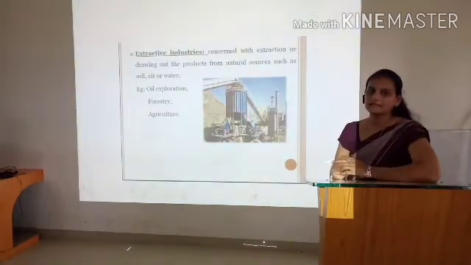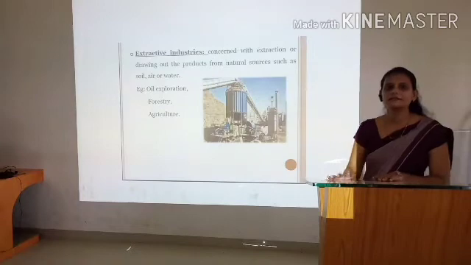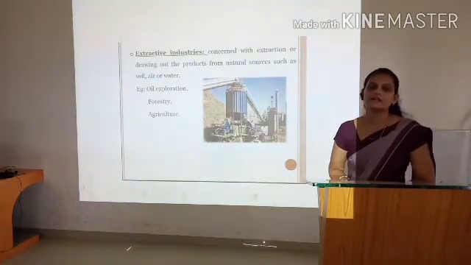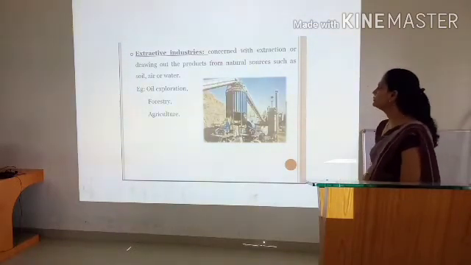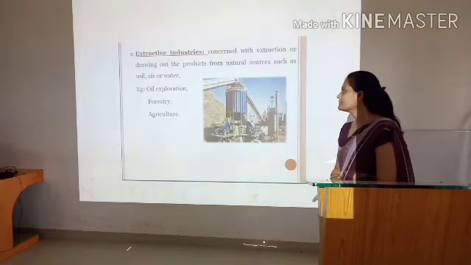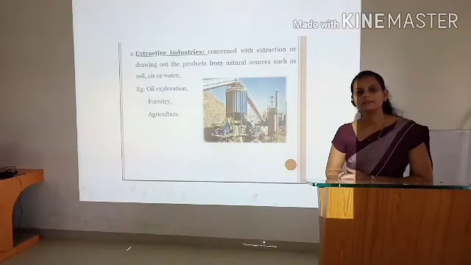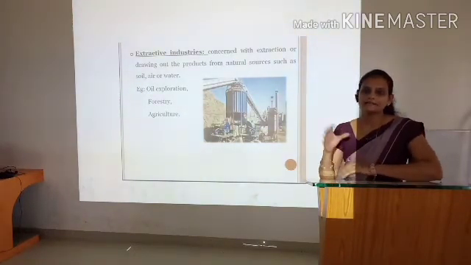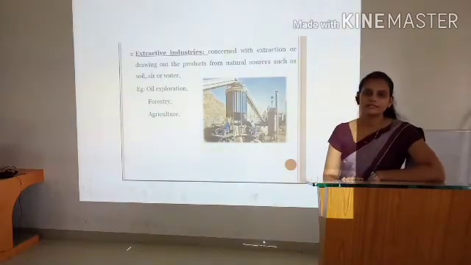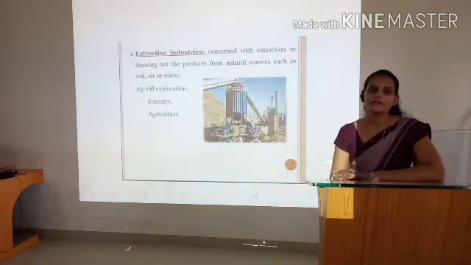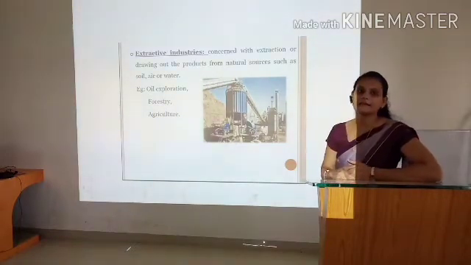Next type of industry, that is the second type, is known as extractive industry. Extractive industry means what? These are the industries which are engaged in the extraction process, or concerned with drawing out the product from natural sources such as soil, air or water. In the extractive industry, what do they actually do? They extract from soil sources, air sources and water sources and produce their final goods. Better examples are soil exploration, forestry and agriculture.